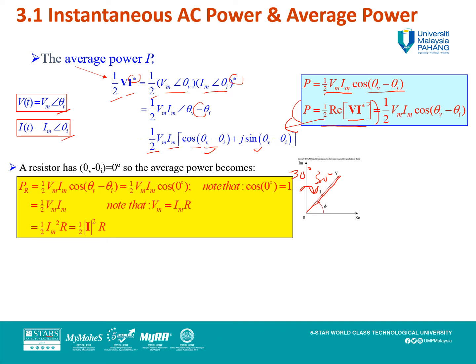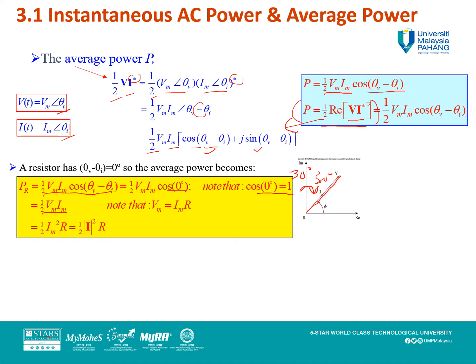So when you substitute the values of theta V and theta I into the average value for the resistance, you get cos theta equals cos 0 degrees, and cos theta equals 1 when you measure it on a calculator. So the remainder is only half Vm Im, because cos theta equals 1.